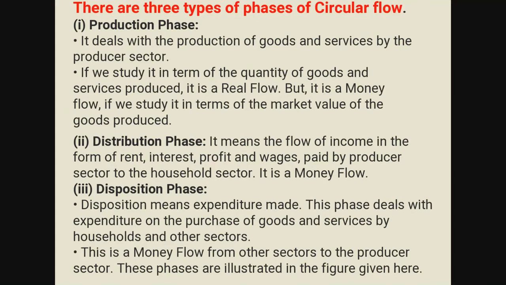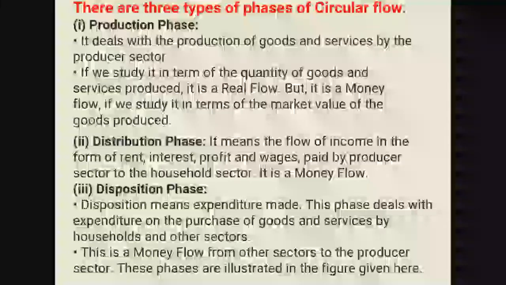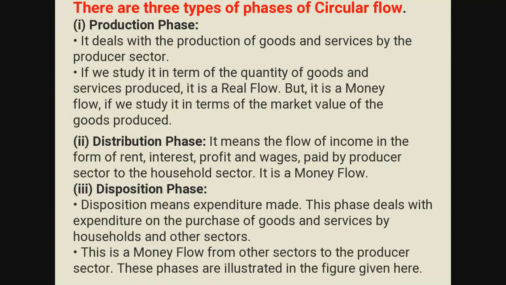Now, if expenditure is there, again production will be there. So this never-ending flow of activity is known as circular flow of income, and this involves different sectors of the economy, the producers and the households in particular, each activity being the cause as well as the consequence of the other activity.